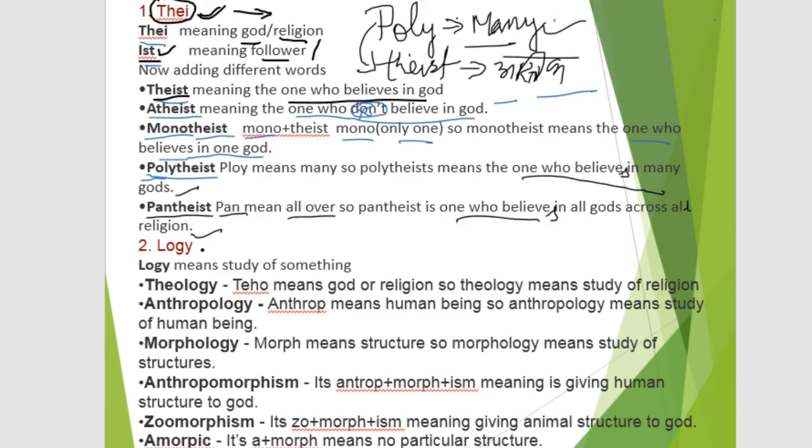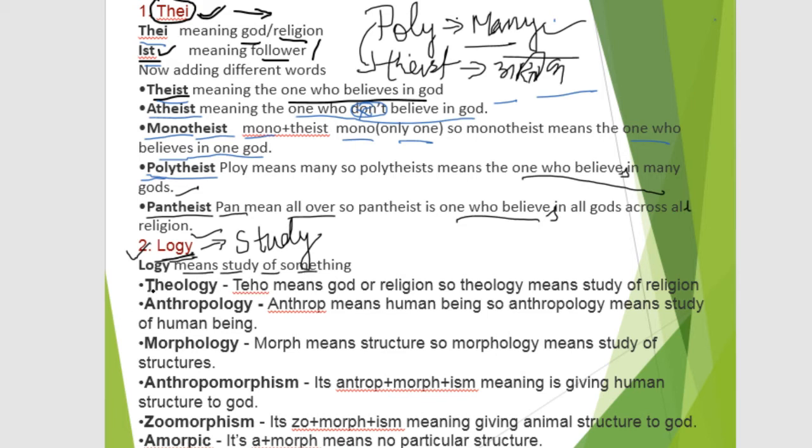Okay, so next, the second word is logy. Many people say logi, but this is logy. Whenever we are talking about logy, it means study. So logy means study of something.